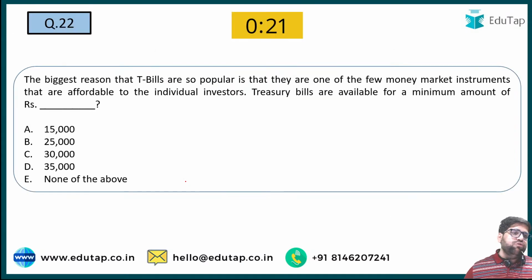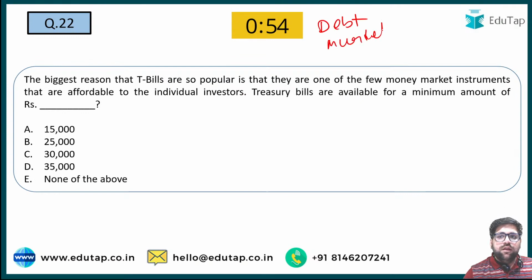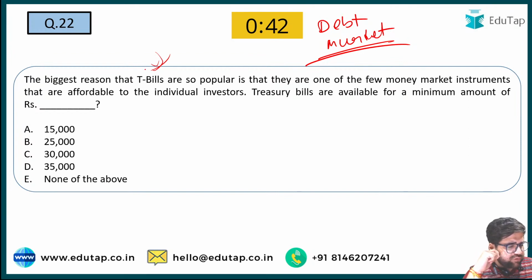Let's move ahead to question number 22. Now we are coming to debt market. What is the minimum maturity of debt market, or not debt market? I am asking about the minimum denominations of T-bills. 5,000 shares. Okay. Or I would rather ask how many industries are included under the BSE or NSE.